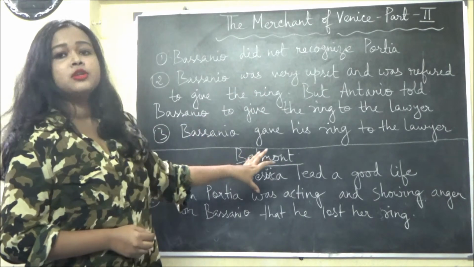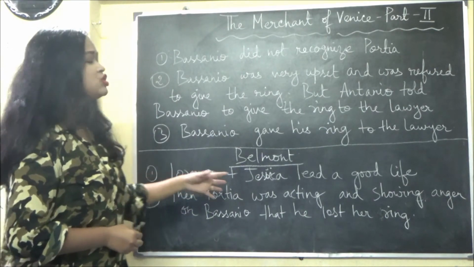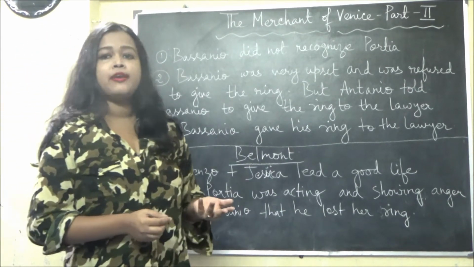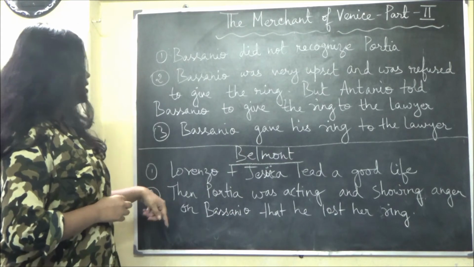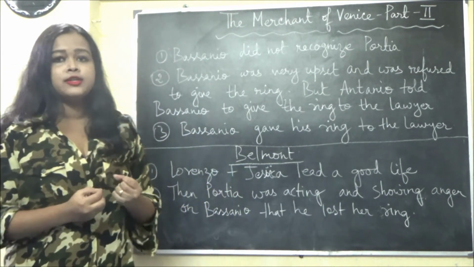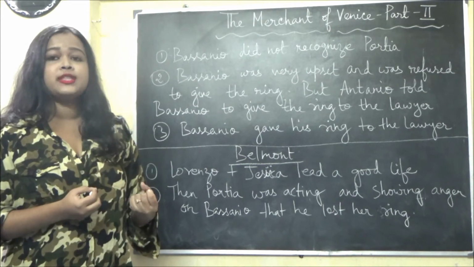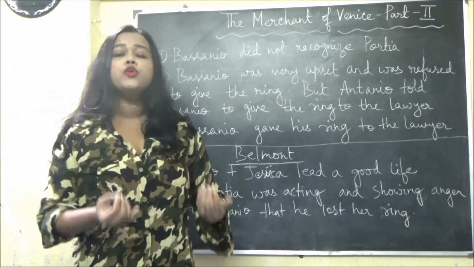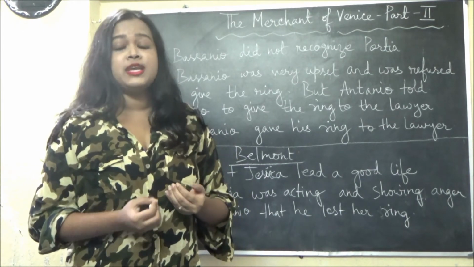Now I will come to Belmont. What happened in Belmont? Lorenzo and Jessica, whom I told you about before, got married to each other and were leading a good life. And Portia was pretending to show great anger and anxiety to Bassanio. She said, you have lost my ring, you have lost my love sign, how can you do this to me? She was pretending.